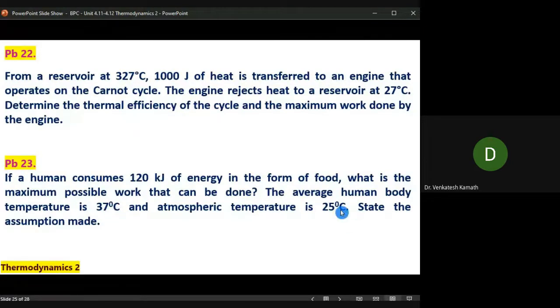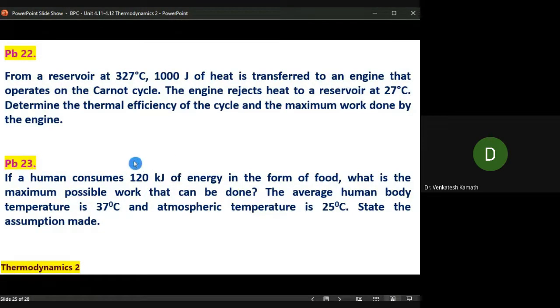Using the temperature, again I'm repeating this, convert it to Kelvin. So temperature 1 minus temperature 2 divided by temperature 2. You get the efficiency of human body, assuming it to be Carnot engine. That is my assumption. I'm assuming human body as Carnot engine. That's my assumption. Alright. So I get eta, efficiency of Carnot engine, I get it.